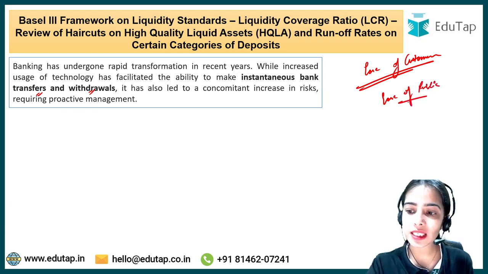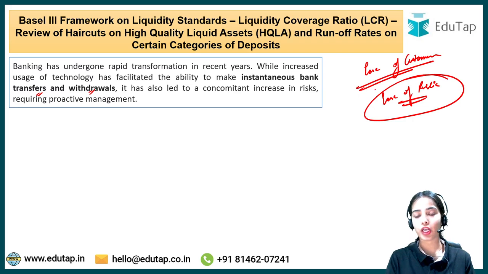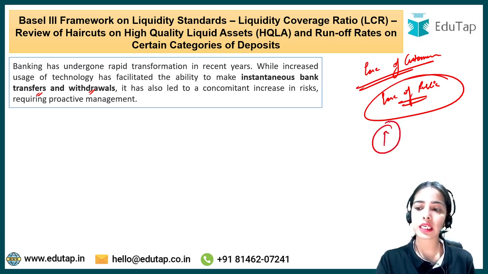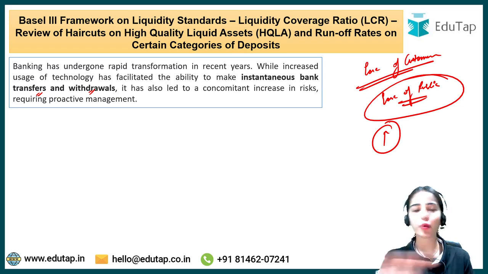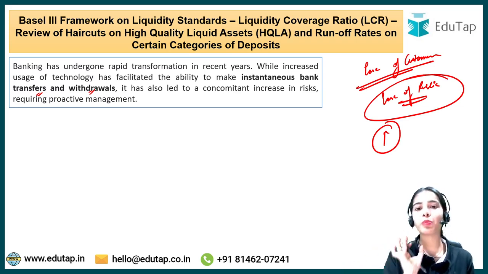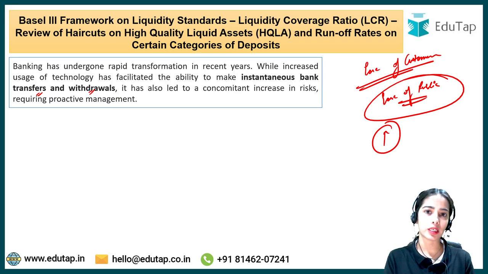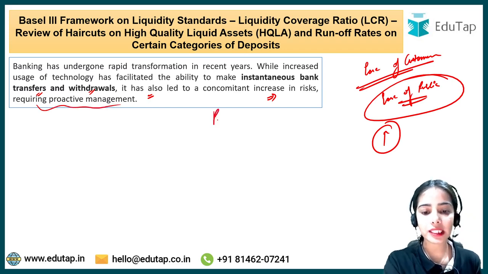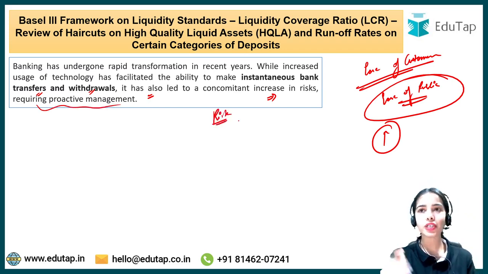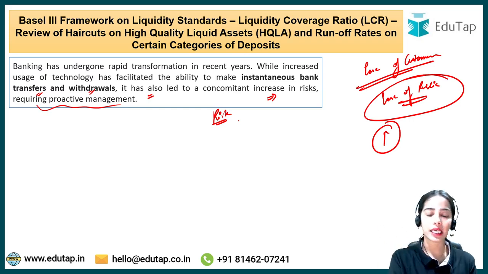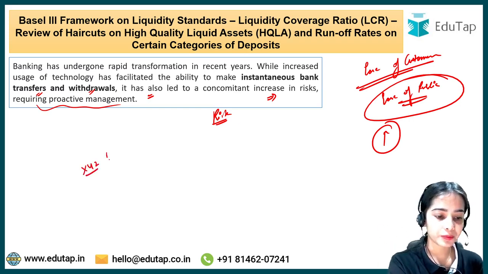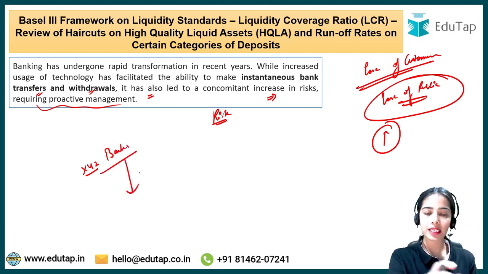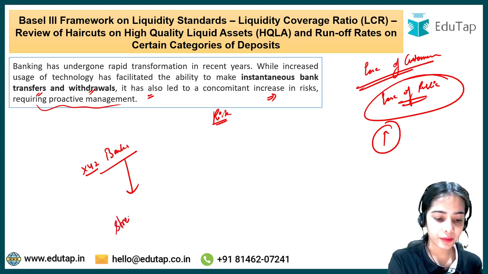But do you think that this is without any problem? With the increased ease for the public, is there no problem coming? No, there is a problem coming. The risk is also increasing. It has also led to an increase in risk requiring proactive management. So what is the risk that is increasing? Try to think about it: let's say there is an XYZ bank, and suddenly there is news that this XYZ bank is under stress.